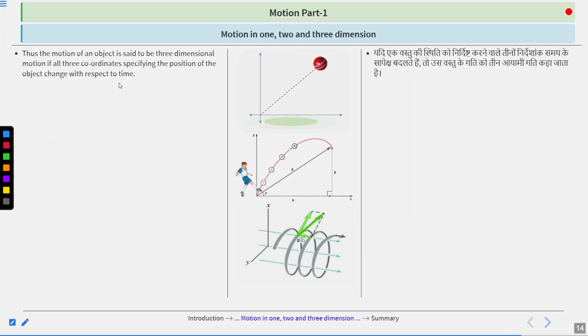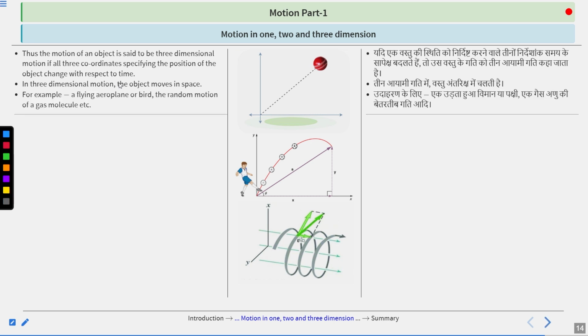Thus, the motion of an object is said to be three-dimensional motion if all 3 coordinates specifying the position of the object change with respect to time. In three-dimensional motion, the object moves in space. For example, a flying aeroplane or bird, the random motion of a gas molecule, etc.